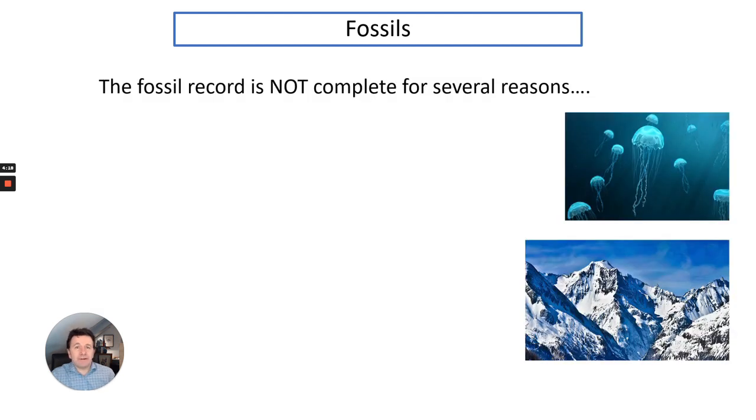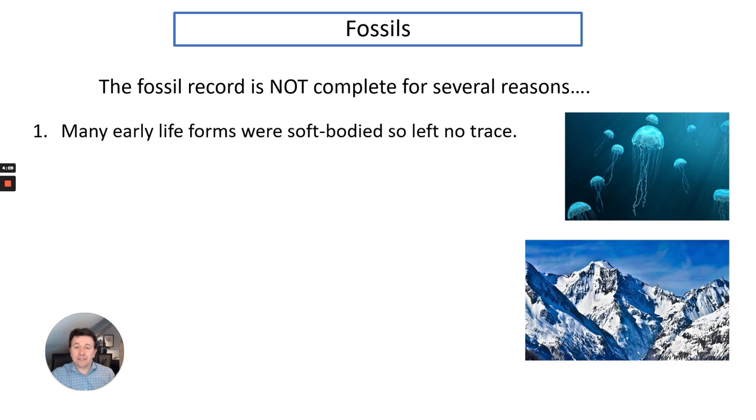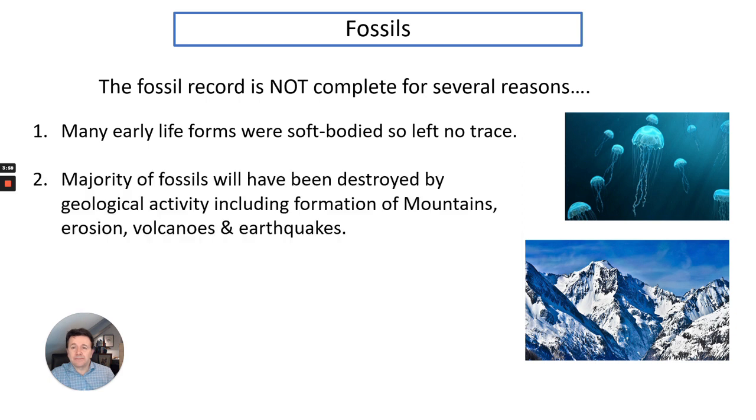However, the fossil record is not a complete record, and this is due to several reasons. So firstly, many early life forms were soft-bodied, so things like jellyfish, algae, bacteria, so therefore they would not have left a trace. Secondly, the majority of fossils will have been destroyed by geological activity, including things like formations of mountains, erosion, volcanoes and earthquakes.